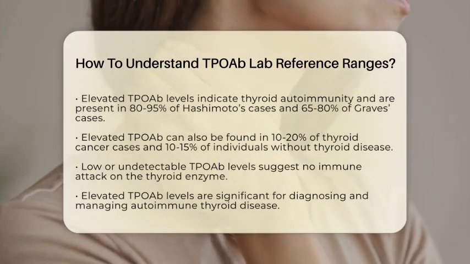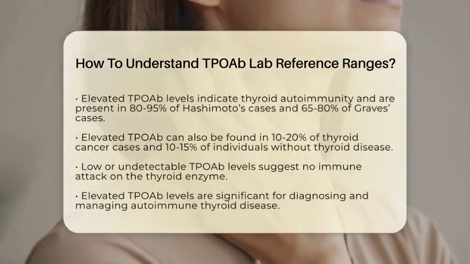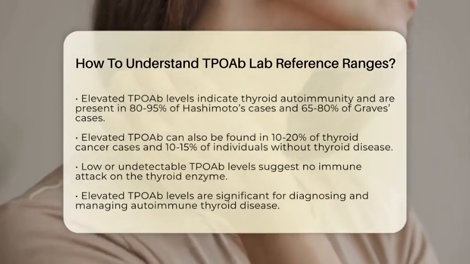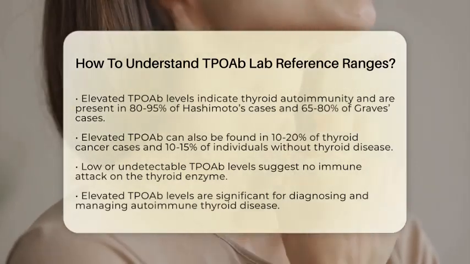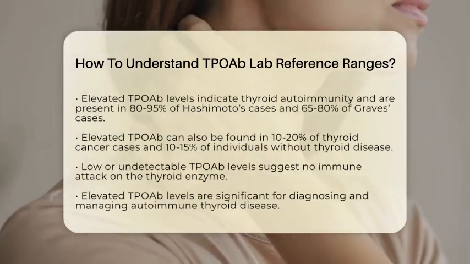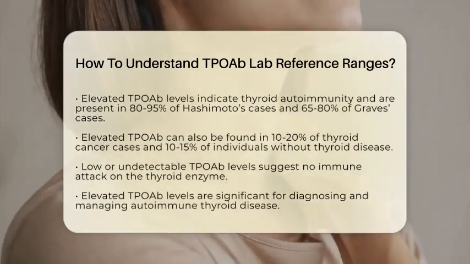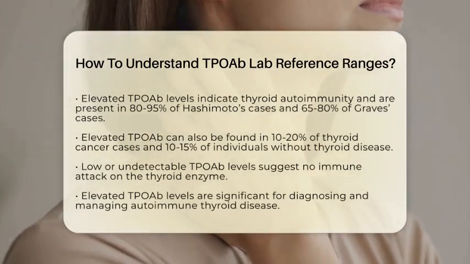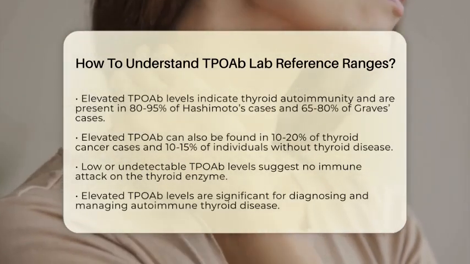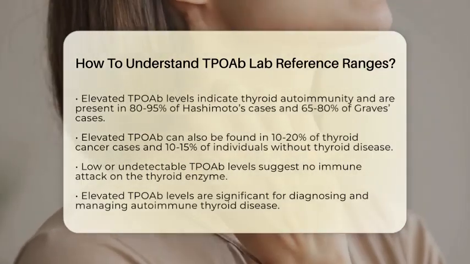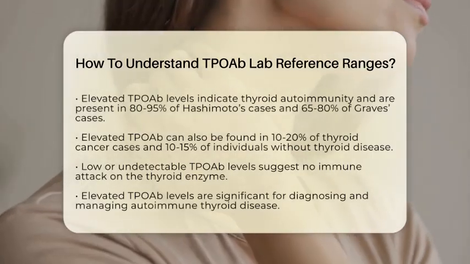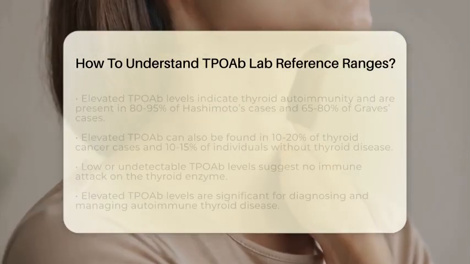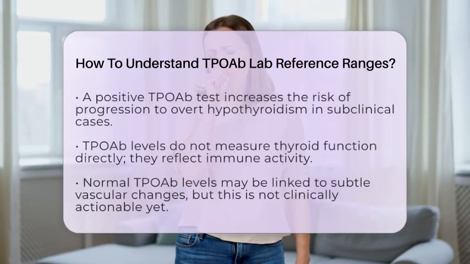On the flip side, if your TPOAb levels are very low or undetectable, there is no clinical concern. This simply means your immune system is not attacking the thyroid enzyme. The clinical significance of TPOAb levels cannot be overstated. Elevated TPOAb levels strongly suggest autoimmune thyroid disease and can guide diagnosis and management.